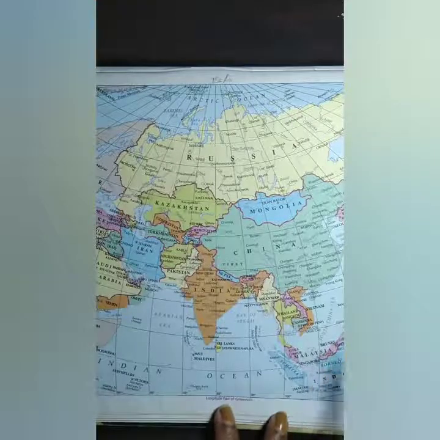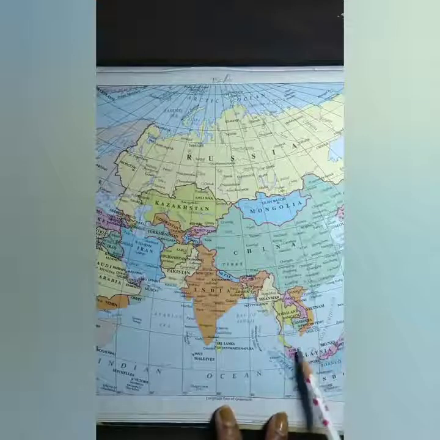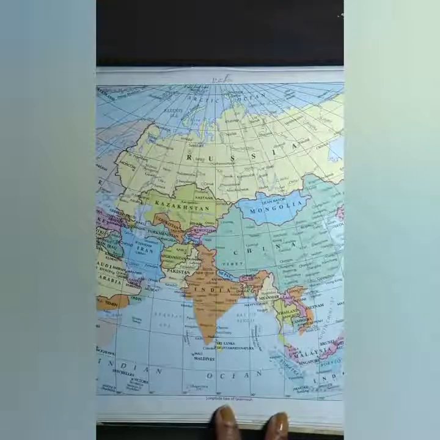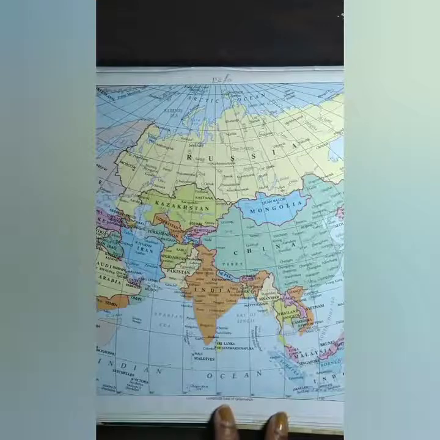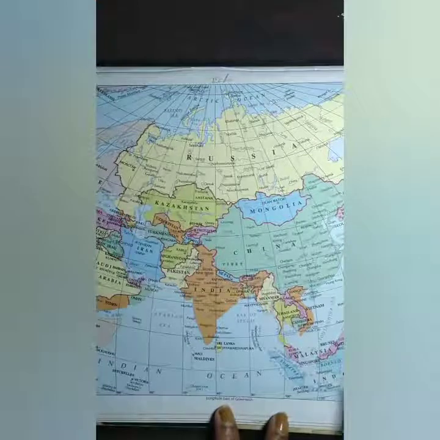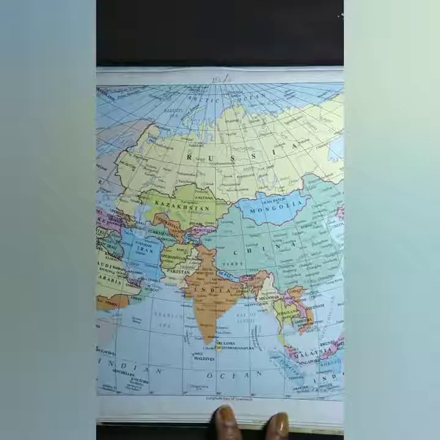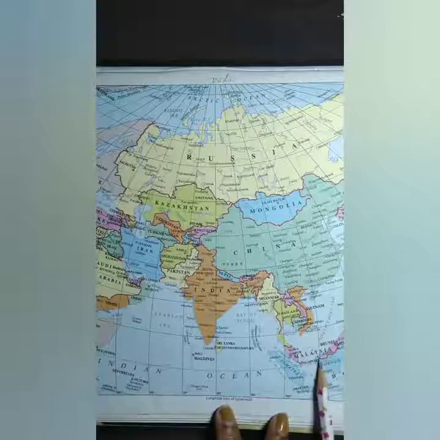The temperature remains high throughout the year, between 25 to 35 degrees Celsius, and the rainfall is also heavy. Rainfall occurs every afternoon, and the annual rainfall is about 100 centimeter. So that is the first type of climate that we find in the continent.